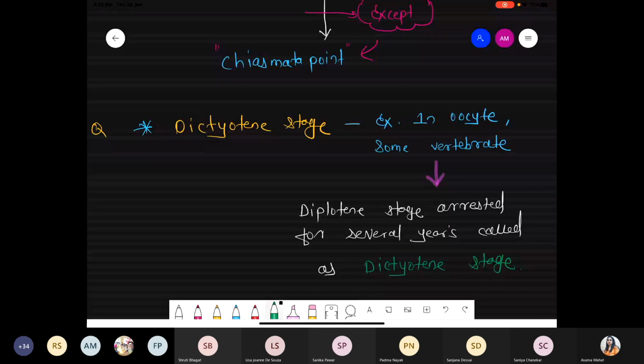So now what happens when the female baby is present in fetus condition, at that time they undergo the process of meiosis. In meiosis, they cross G1, S phase, G2, and enter prophase 1. Under prophase 1 they cross leptotene, zygotene, pachytene, and finally reach the diplotene phase.